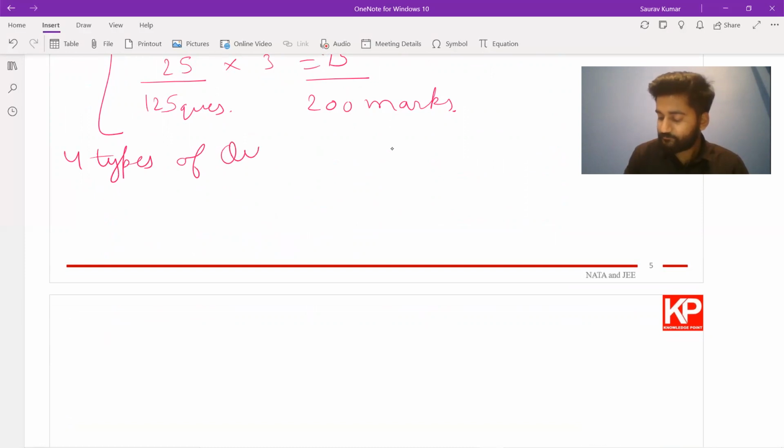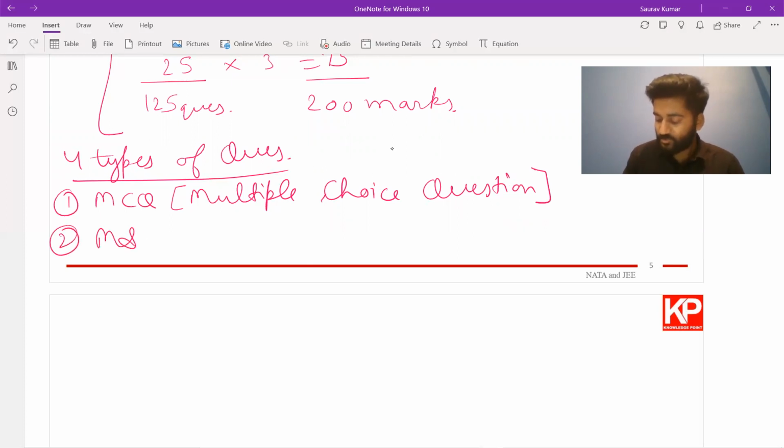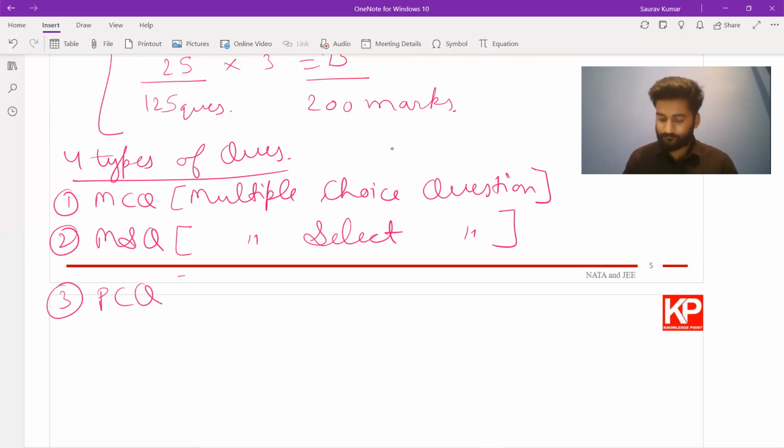4 types of questions. One is your MCQ, that is the multiple choice question. Second is MSQ, that is the multiple select question. Then third is your PCQ, that is preferential choice question.